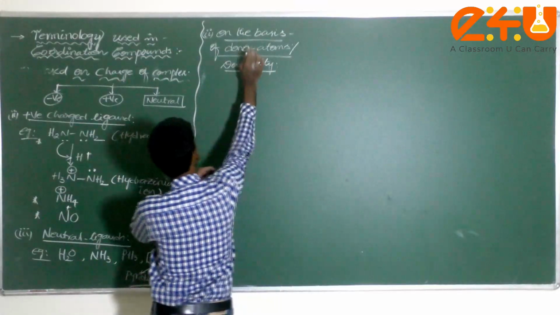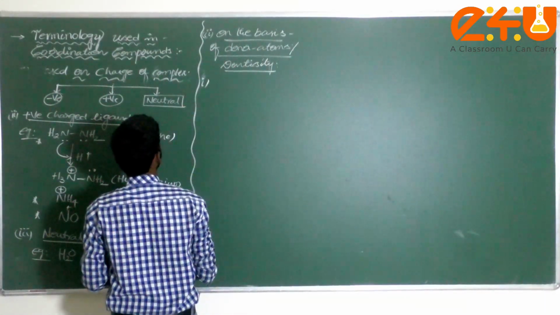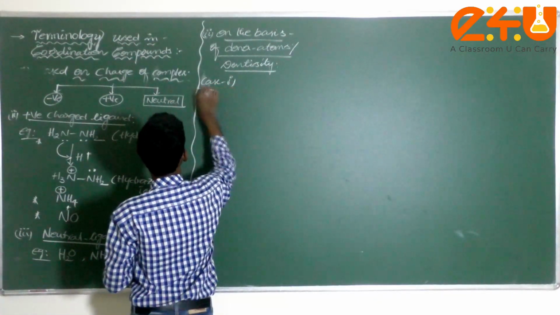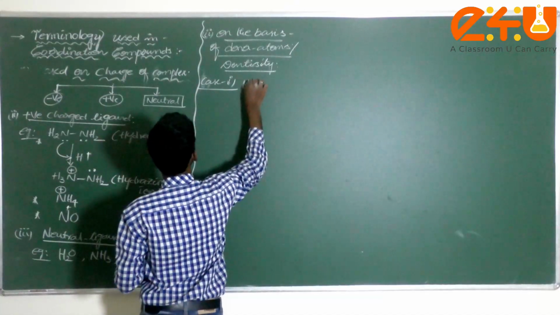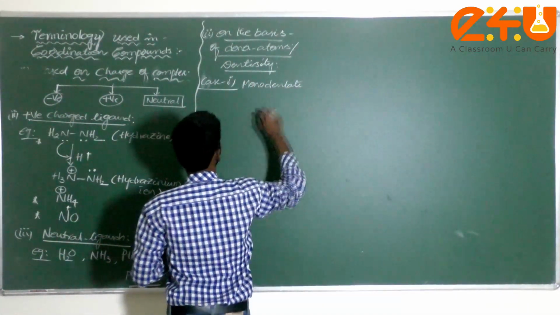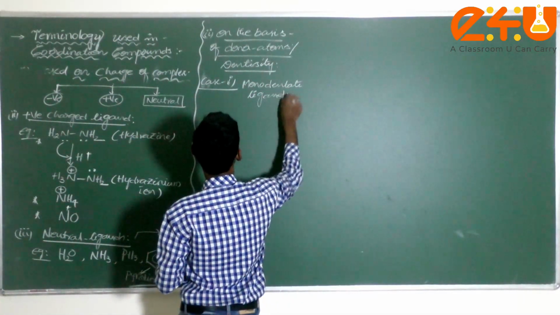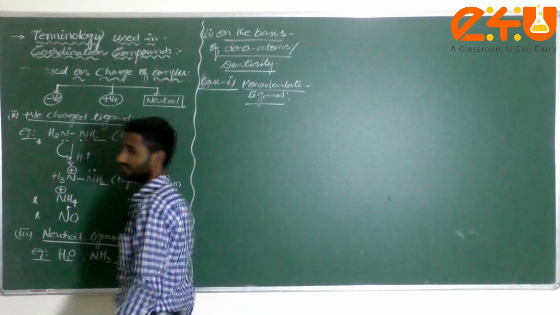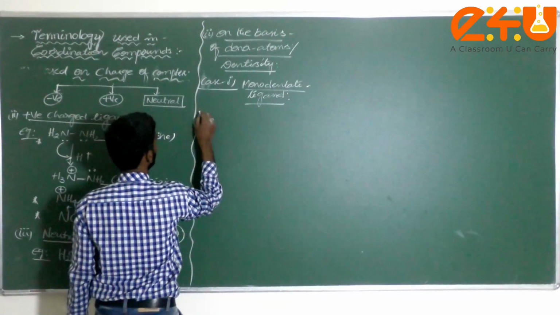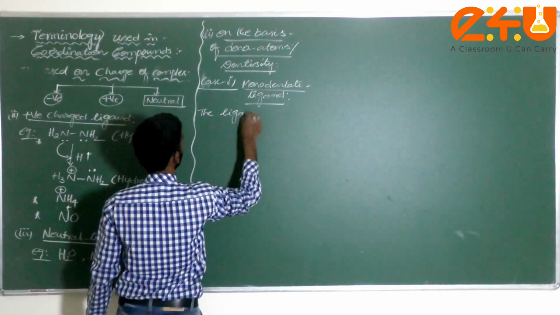Now first I can consider case 1. In case 1, I am taking the monodentate ligand. Monodentate, the name itself, mono.